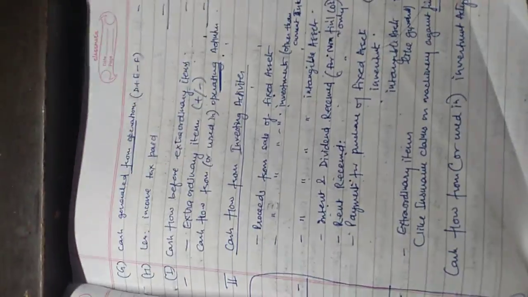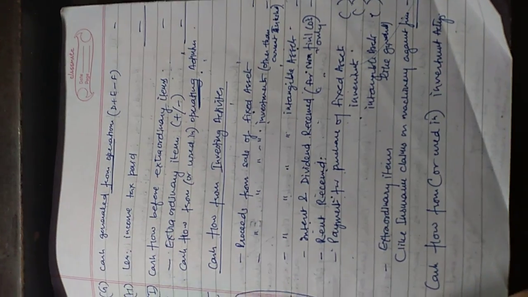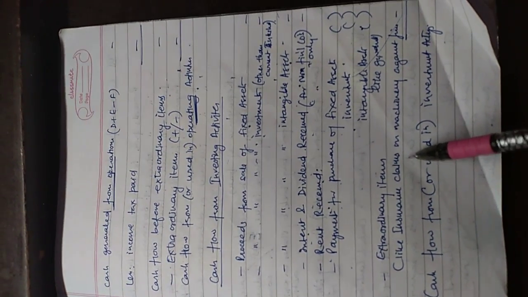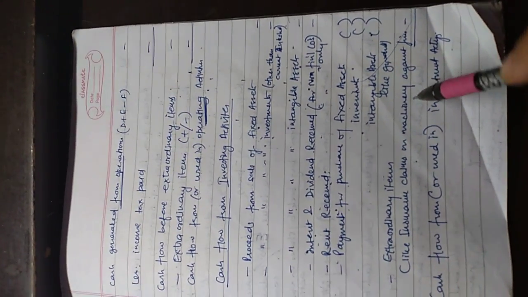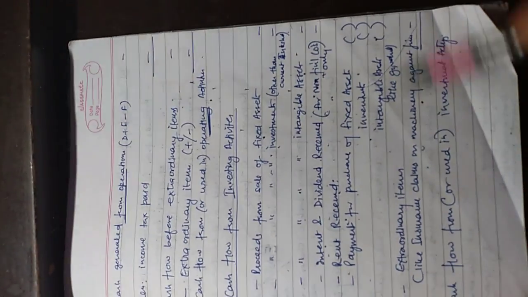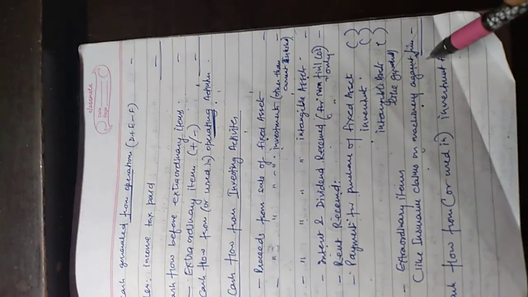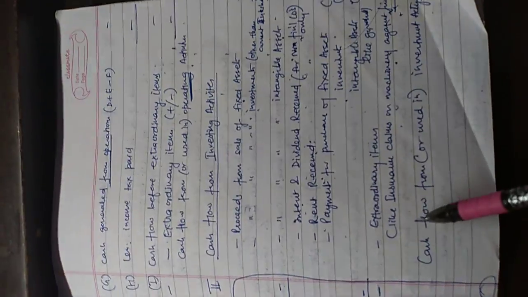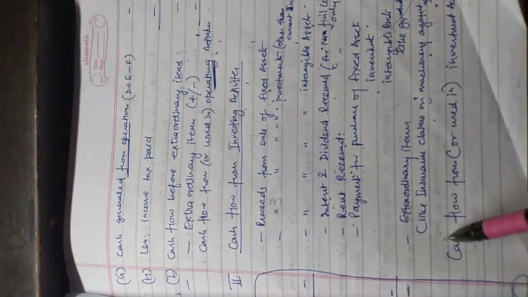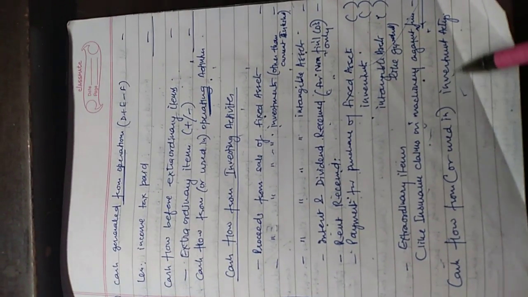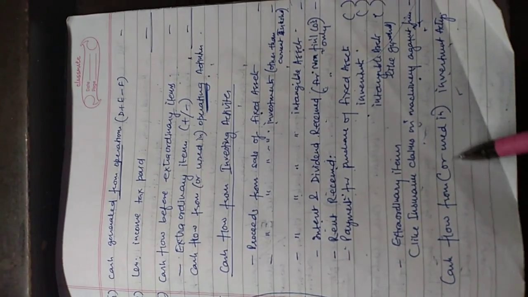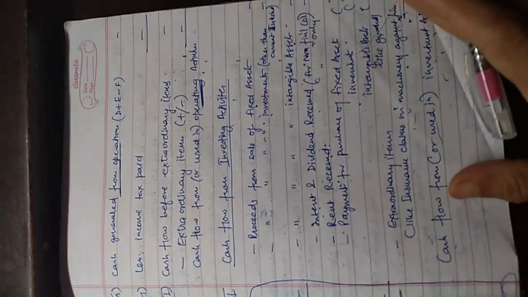Similarly, any extraordinary item like an insurance claim which we have applied for against a machine or building in case of fire or theft. So this is cash flow from investing activities or cash used in investing activities.